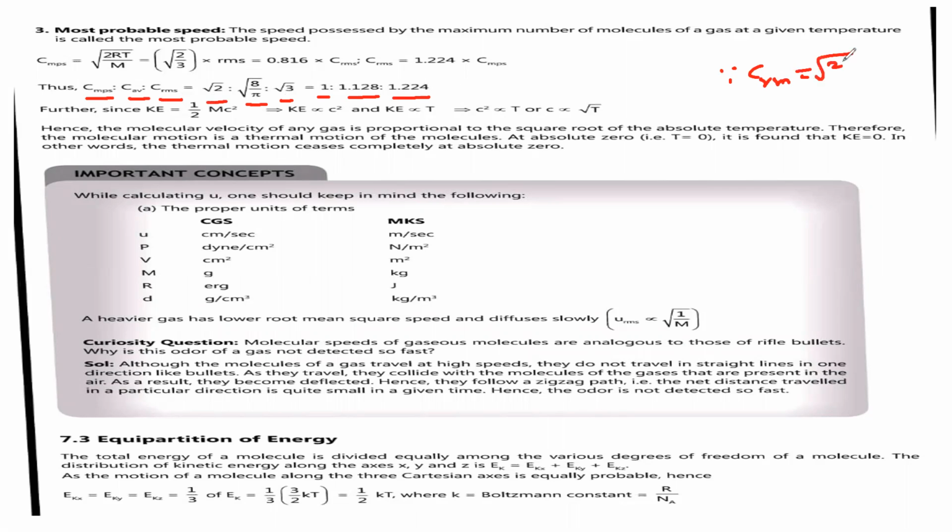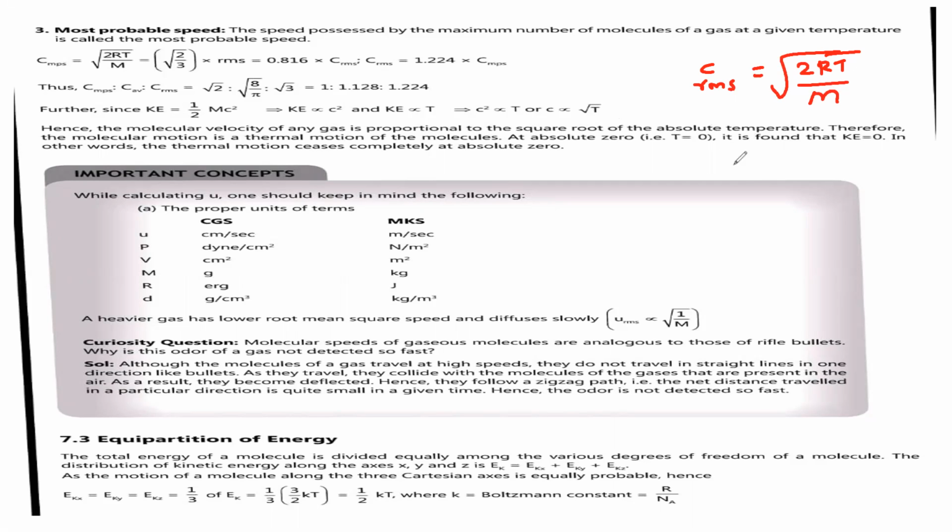Since we already know, root mean square velocity C_rms is equal to root of 3RT by M, where M is called molecular weight.